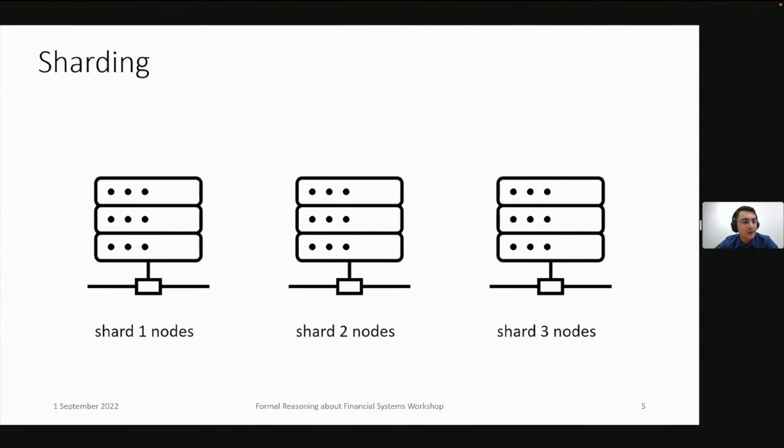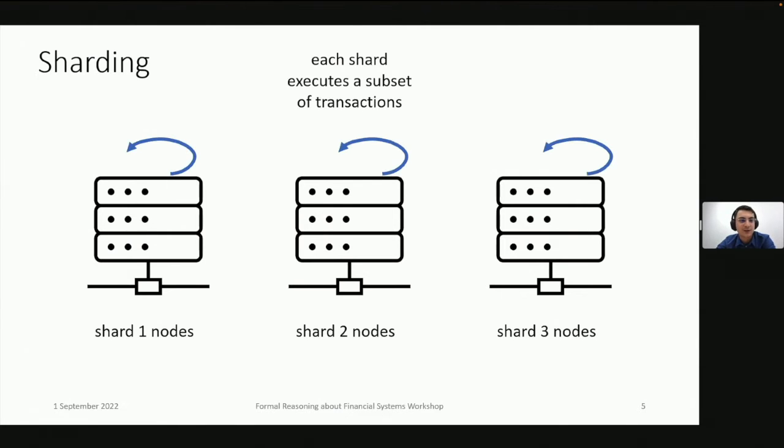Well, there are many proposed solutions to these problems, as you know. The one that is relevant for this talk is sharding. And the idea behind sharding is to split the network into subsets of nodes called shards, and then have each of the shards process a subset of the transactions. So this is execution sharding. State sharding also exists, but it's somewhat orthogonal to our work, which is about transaction execution sharding. And there are blockchains that have execution sharding already. The one we built our prototype on top of for this work, Zilliqa, is one of them.